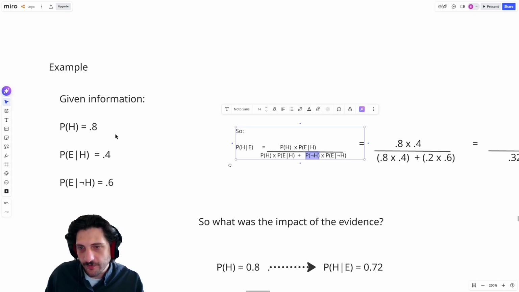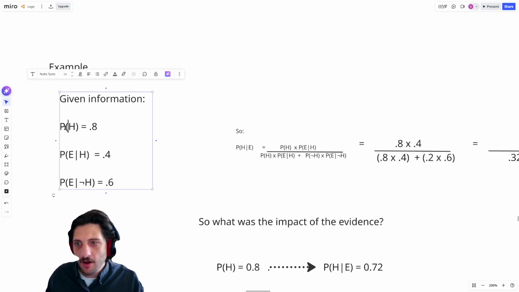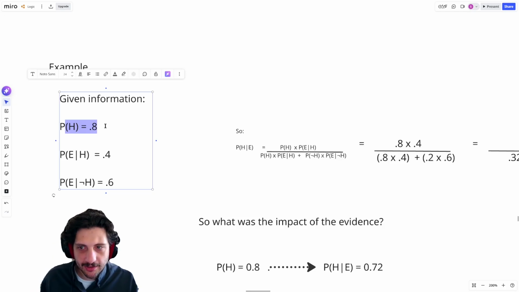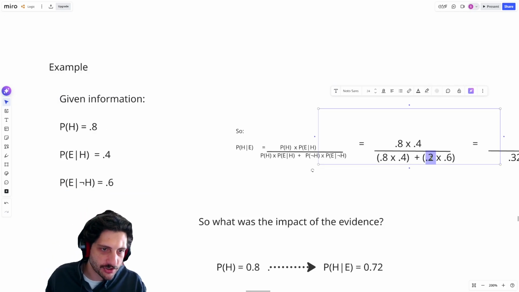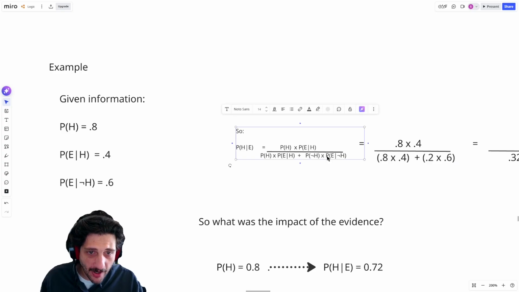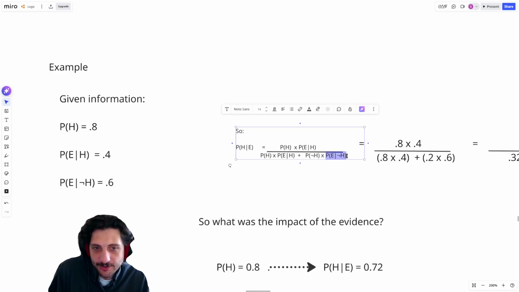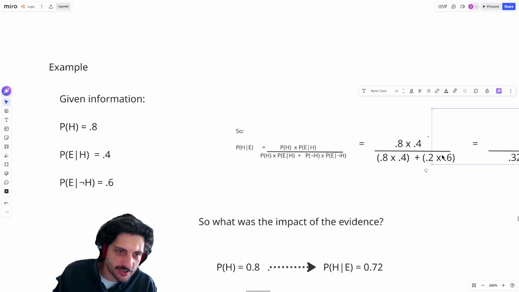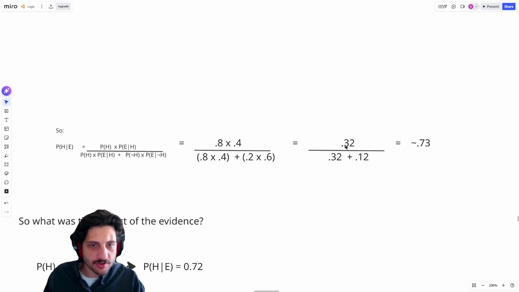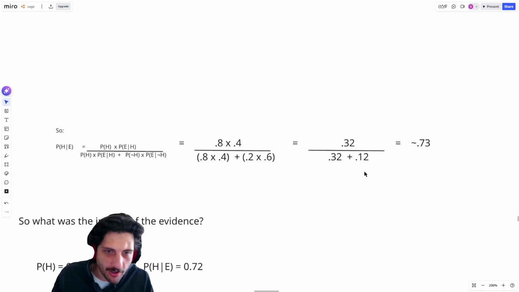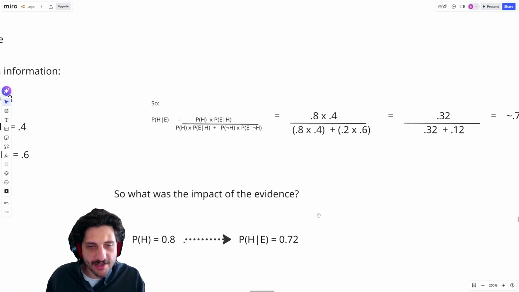Well, that's just our good old-fashioned complement rule. If the probability of H was 0.8, then the probability of not H is just 0.2. And then finally, the last piece is just, again, something we're given. The probability of E given not H is just 0.6, so we just plug that in. And what we get is just 0.32 divided by 0.32 plus 0.31, and that equals about 0.73.